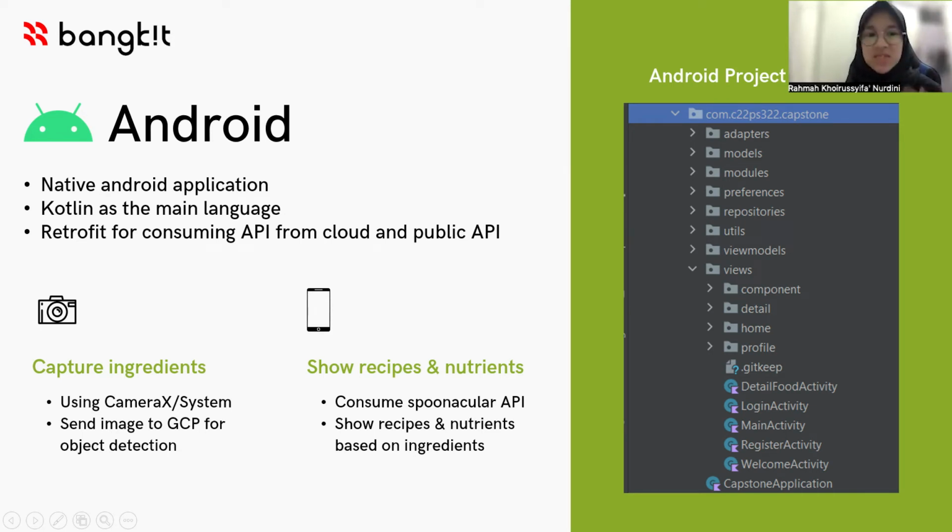We use native Android application and Kotlin as the main language, also using Retrofit for consuming API from cloud and public API. In the application, we can capture the ingredients using the camera, and then we send the image to GCP for object detection. Next, we will show the recipes and nutrients by consuming Spoonacular API, and then the result will be shown in the application based on the ingredients captured.